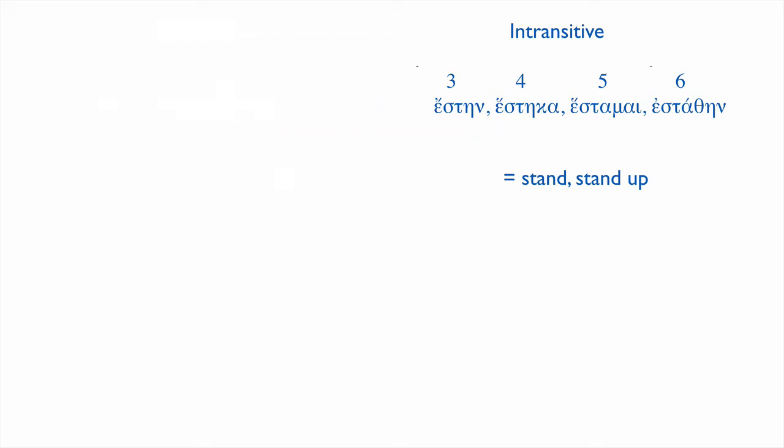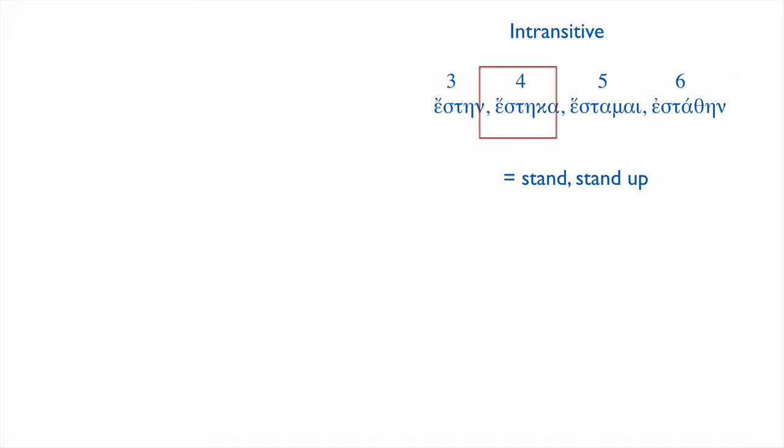Now we need to look at a bit more of the intransitive principal parts. First of all, we've encountered this problem before. If a verb is intransitive, what would its passive forms mean? The answer is they mean the exact same thing as the formal actives. If estan means to stand up, what's the passive of standing up? Well, there isn't one. So estan and estathen mean exactly the same thing. The important thing to note here is that this is not a genuine passive, it's deponent. So it doesn't mean I was stood.